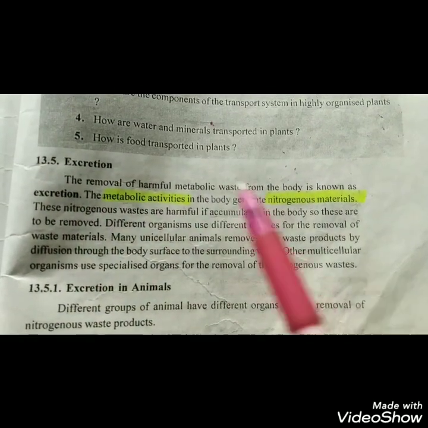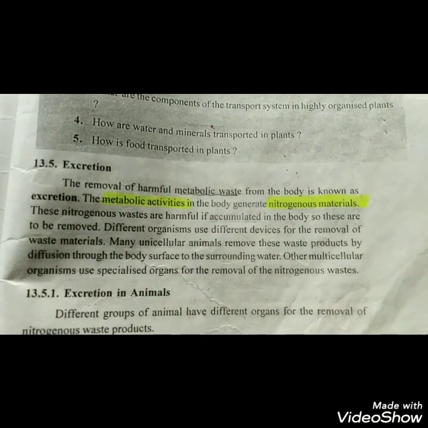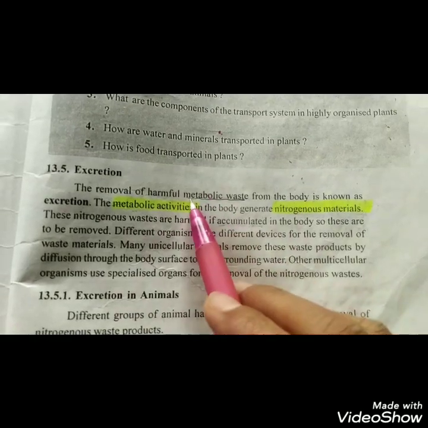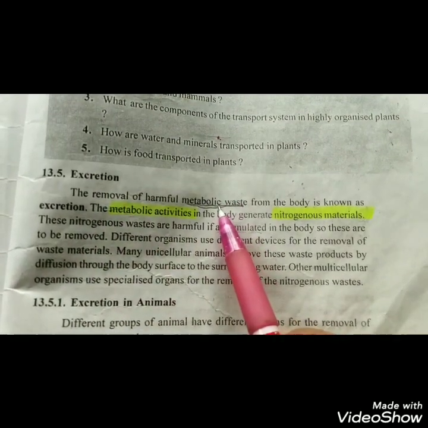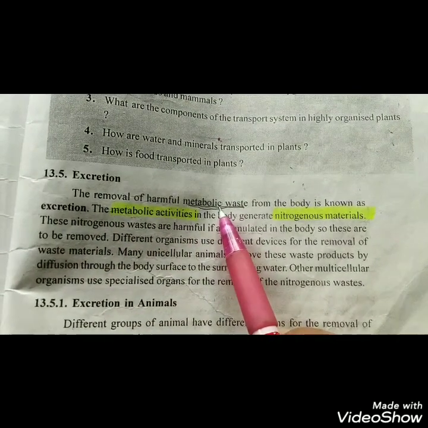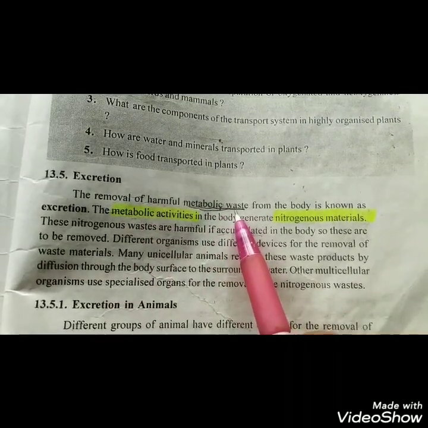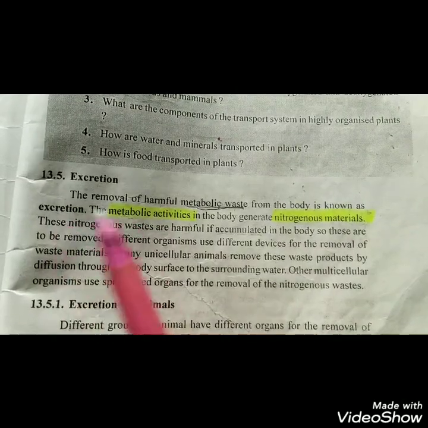Our body generates metabolic waste. This metabolic waste is not useful to the human being. So this metabolic waste has to be removed from our body, and the process of removal of metabolic waste from our body is defined as excretion.